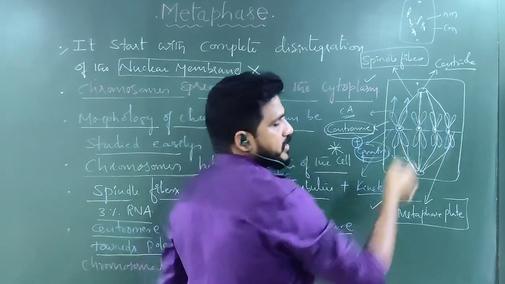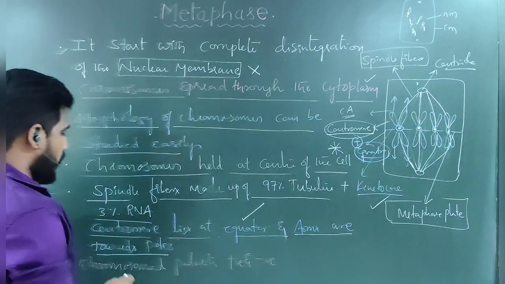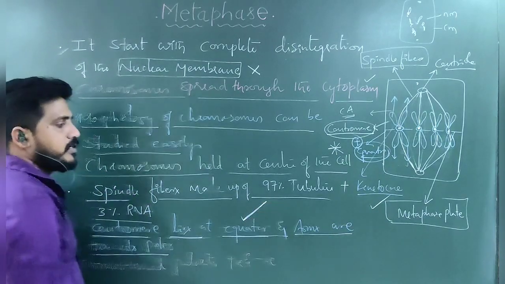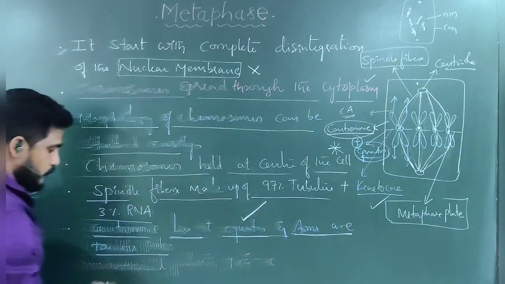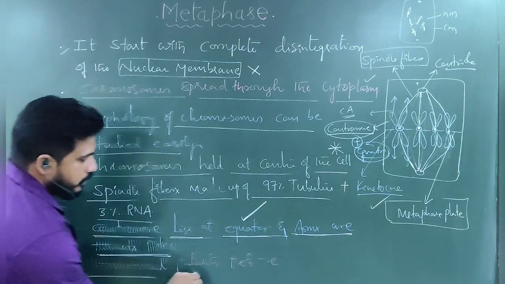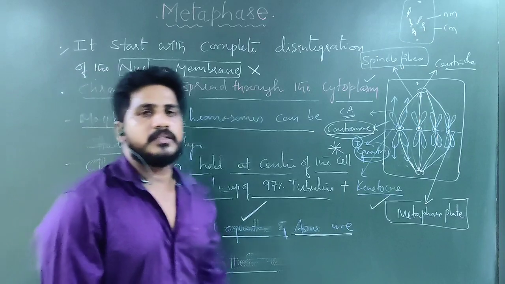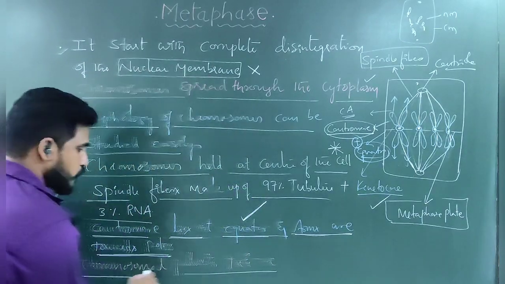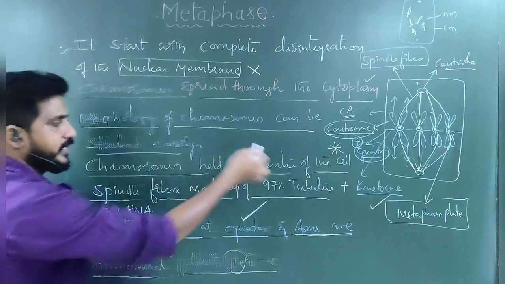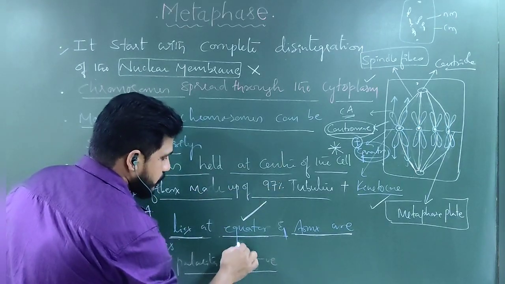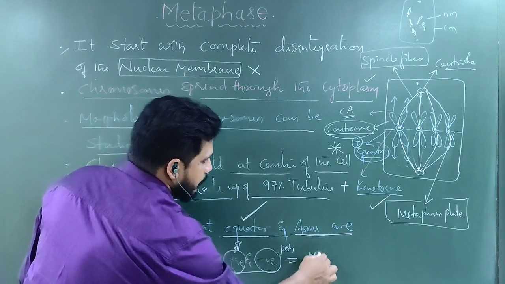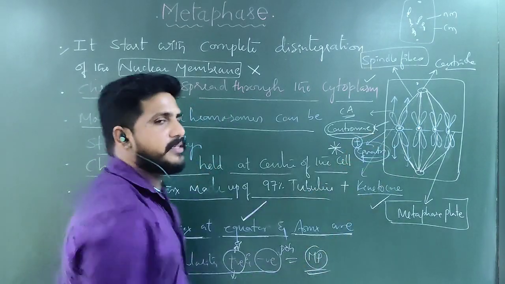But the centromere is at the center. That's why I have written a point here. Centromeres lie at the equator, and the arms of the chromosomes are towards the poles. Then the chromosomal polarity is positive at the equator, negative at the poles. Then the result: metaphase is completed.